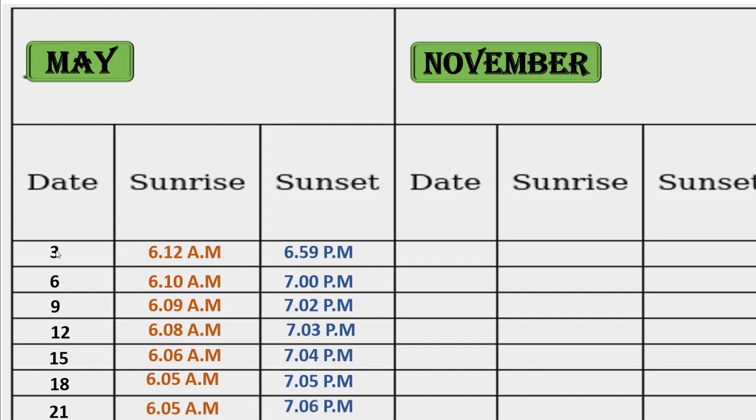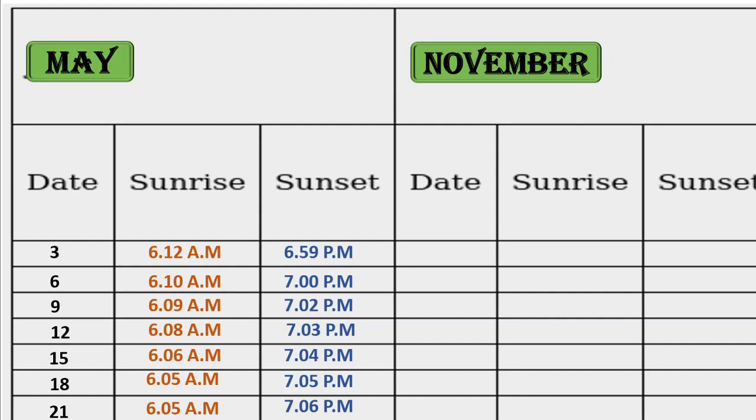See here, on the 3rd May sunrise is at 6:12 a.m. and on the 21st May, slowly, see the difference. On 21st May sunrise is at 6:05 a.m.